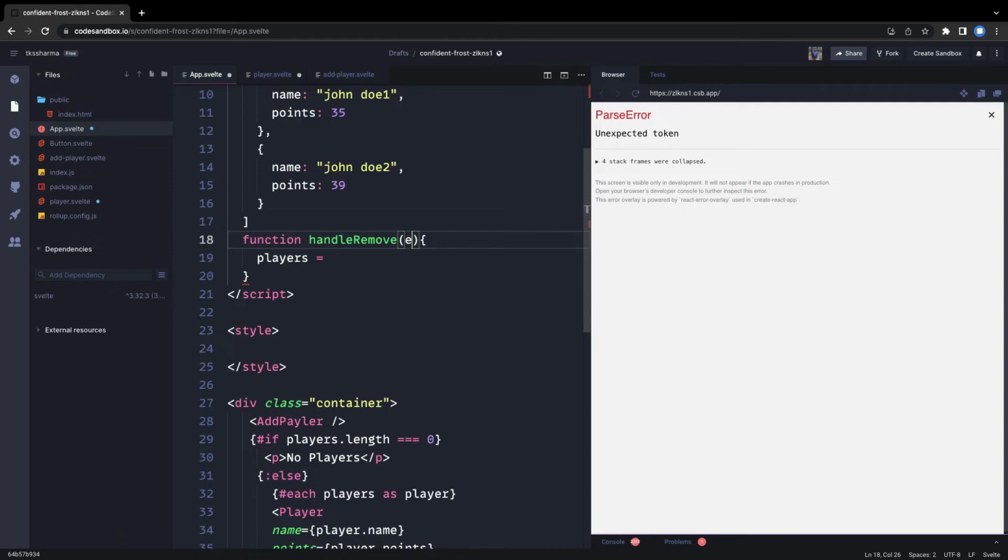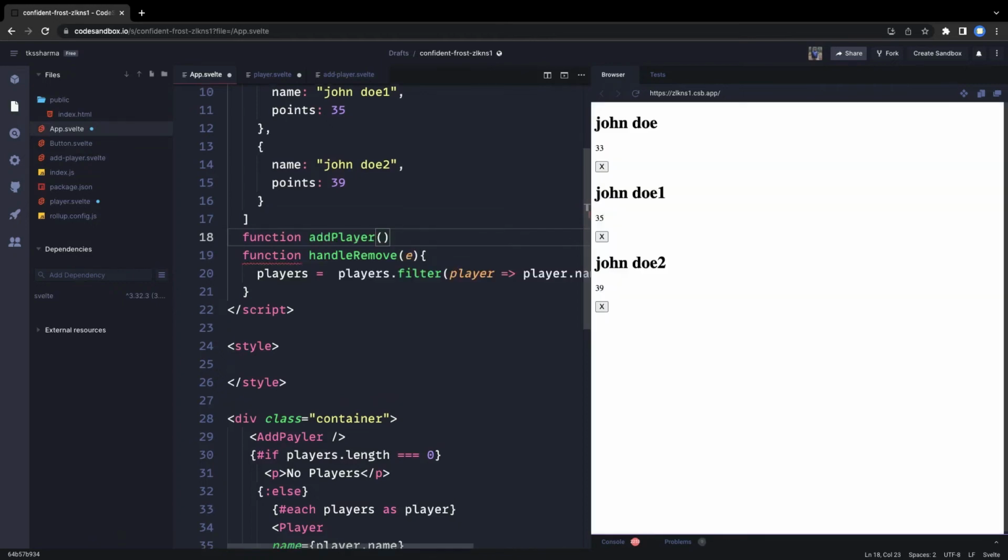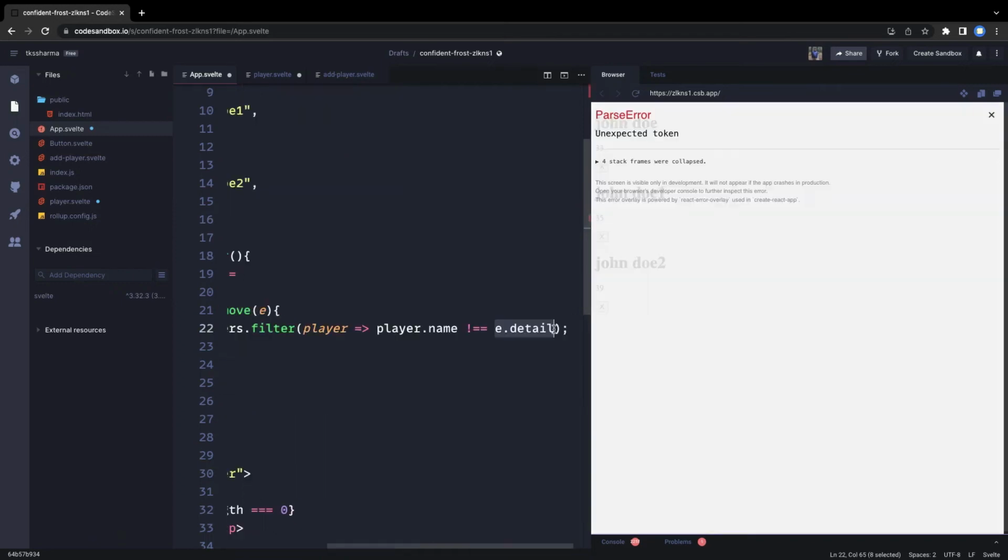Function addPlayer, and we are going to get this new player from the child component event. Same as we have received here, e.detail. Similarly, we are going to receive this from the child component as e.detail, and this will be an object.